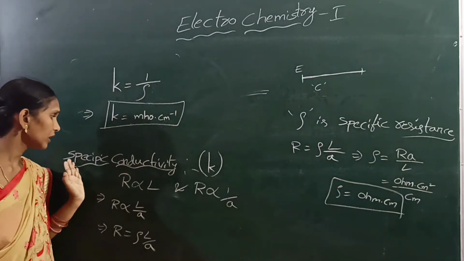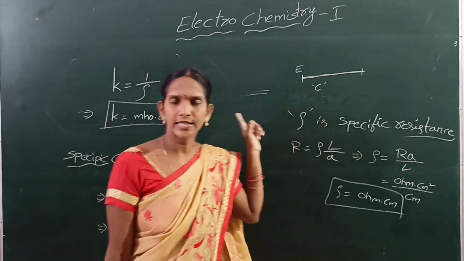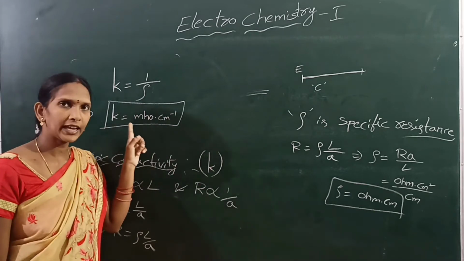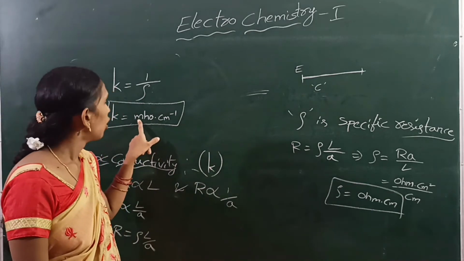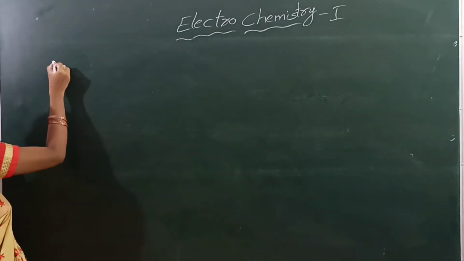Next, specific conductivity means the reciprocal of specific resistance is called specific conductivity. That means kappa equals mho into centimeter inverse.